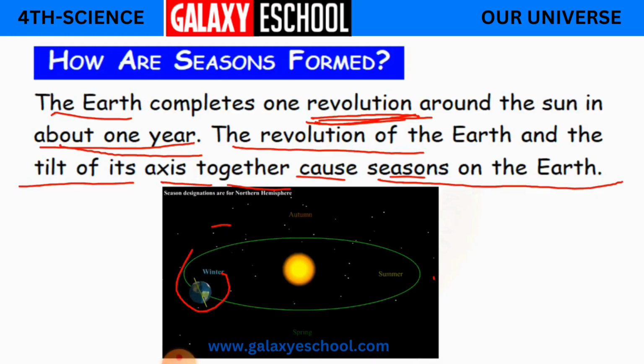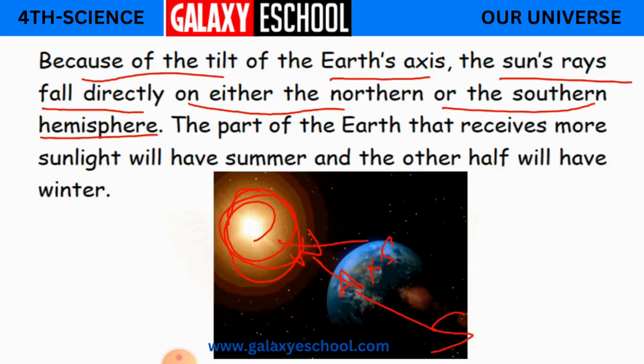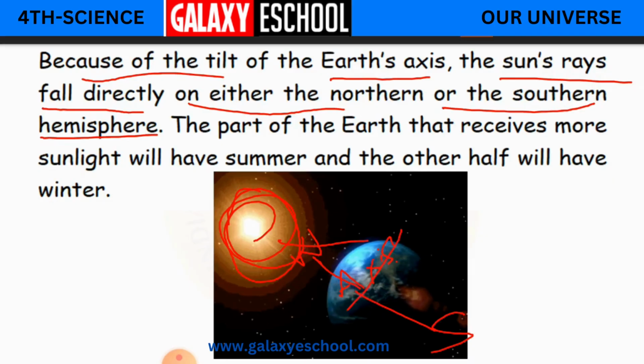See here, now here it is summer and now here it is winter. Same like that, this part which is exposed to the sun, suppose in the northern hemisphere, will be having summer, and here the southern hemisphere, which is receiving less sunlight, will be having winter.